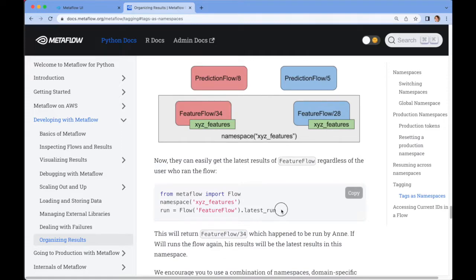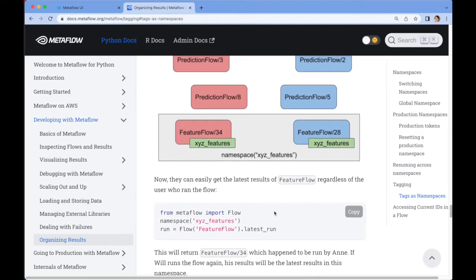And now you may wonder, okay, what's the point of all this? Why does it matter? Well, mainly it matters in this one context. When you're using the client API to have these relative references, where you don't refer to a specific run by its ID, but you say, give me the latest run. There is this question: latest run in the context of what? Is it the latest run that anybody ran anywhere in the world, or the latest run that I ran, or is it some other latest run? And simply the answer is that it is the latest run in this namespace.